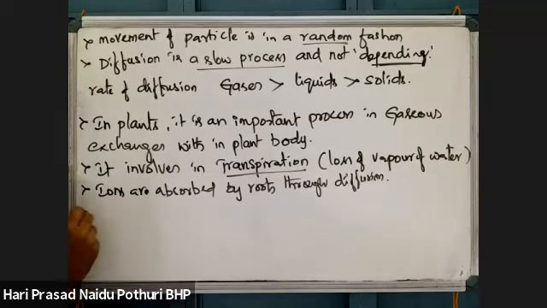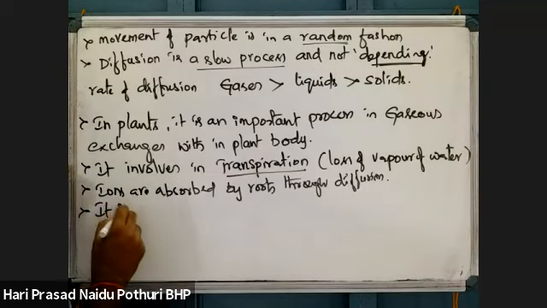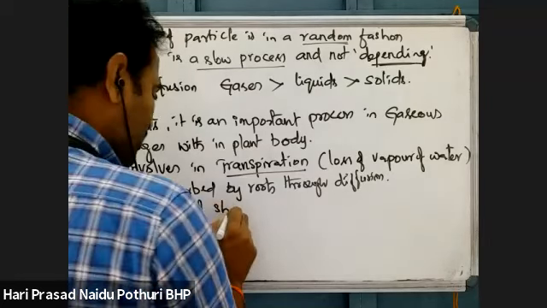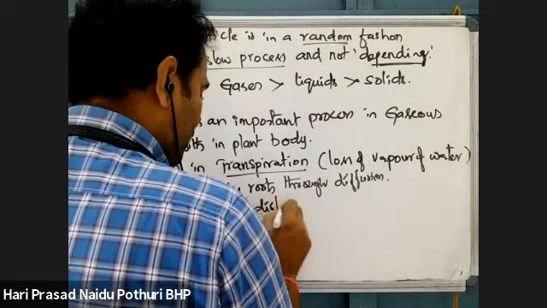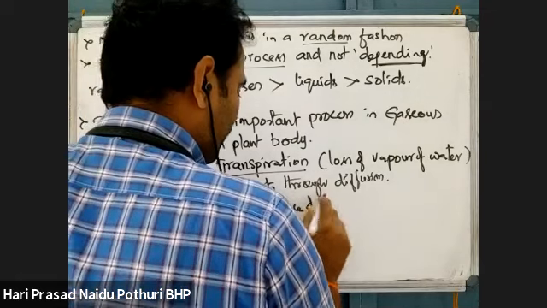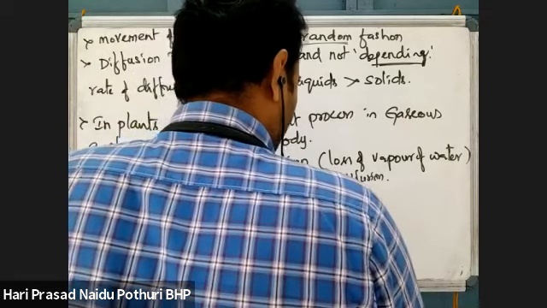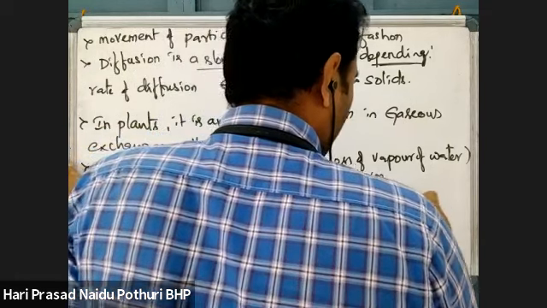Okay, and it is a process of short distance transport in all parts of the plant.